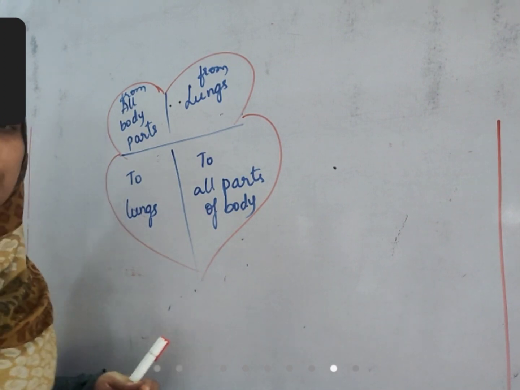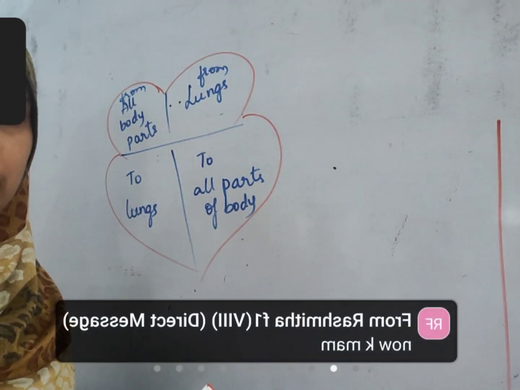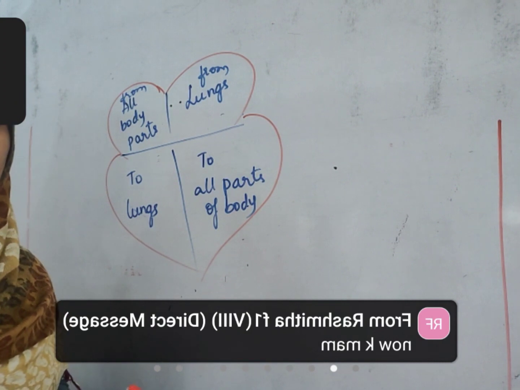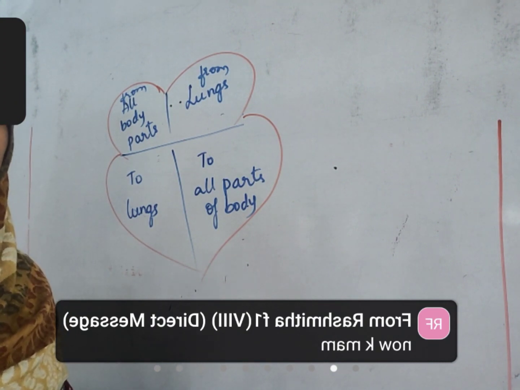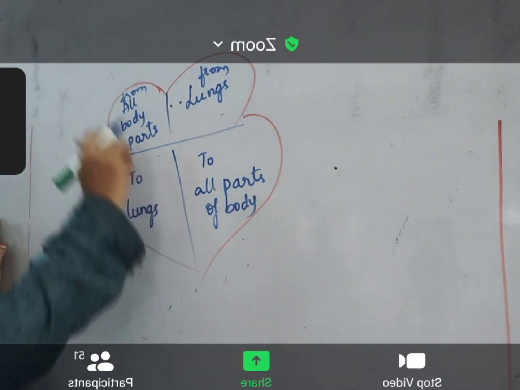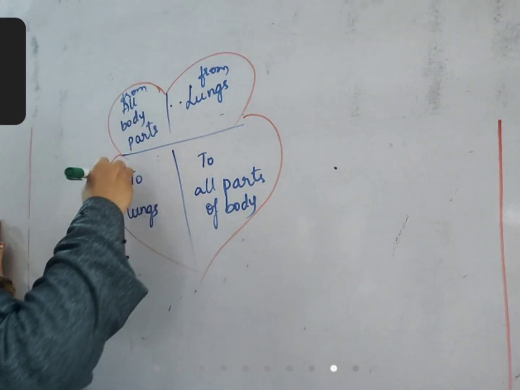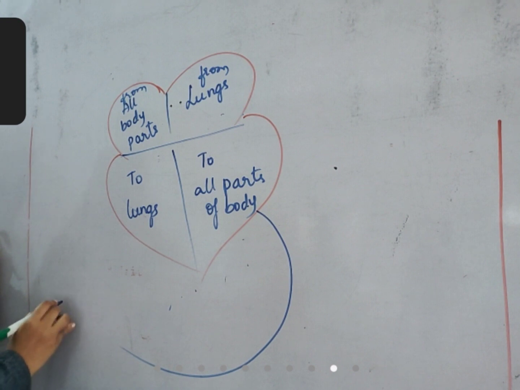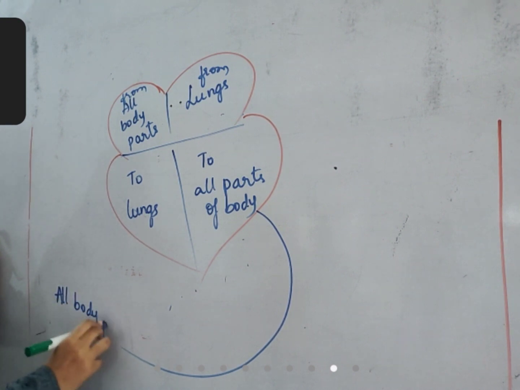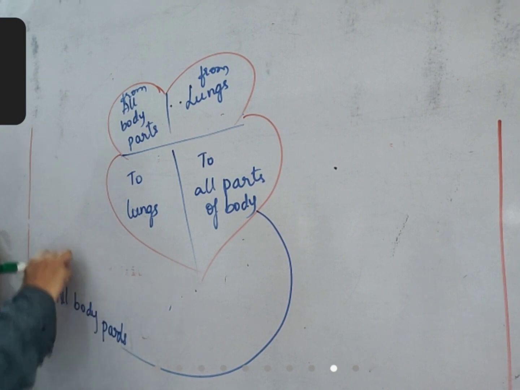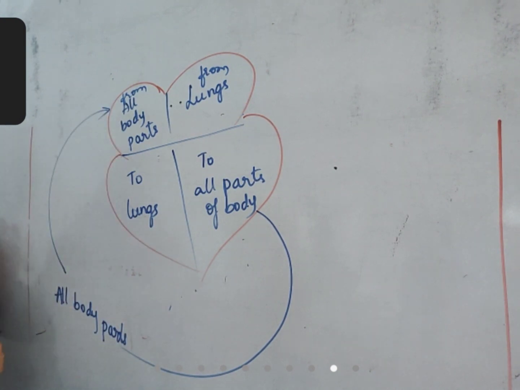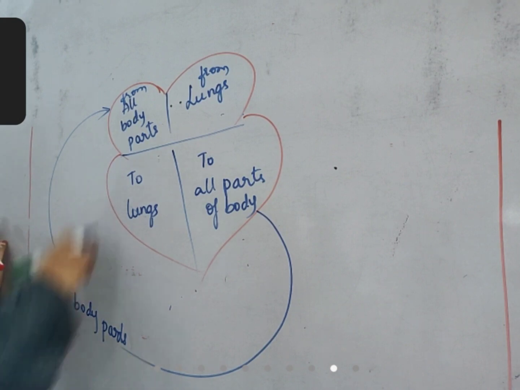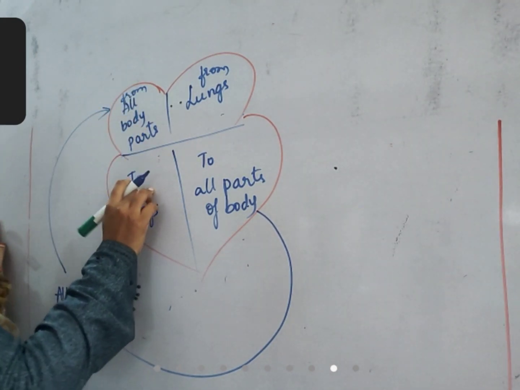Here you should understand one thing. From here, it is going to all parts of body, and it is reaching right auricle. From right auricle to right ventricle, it enters.